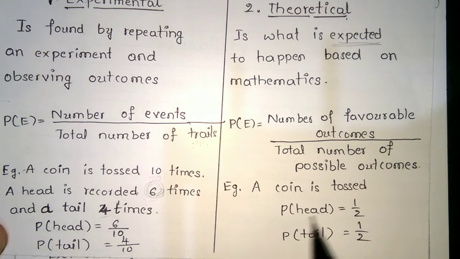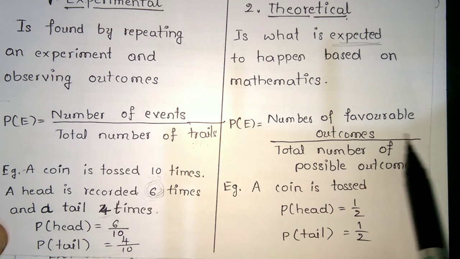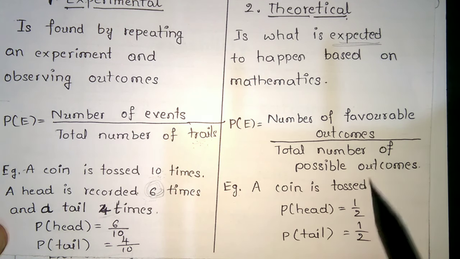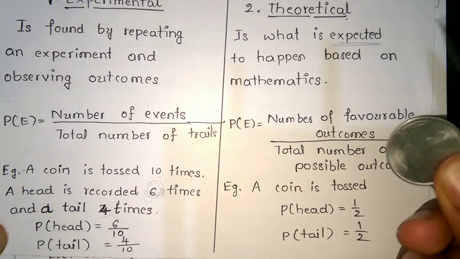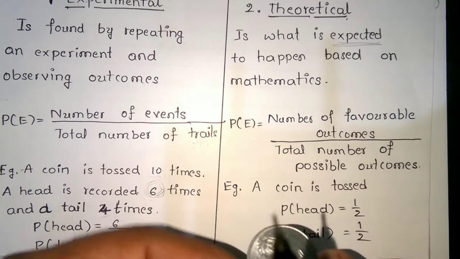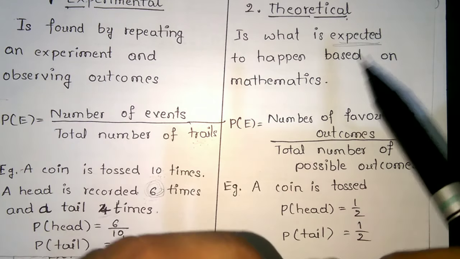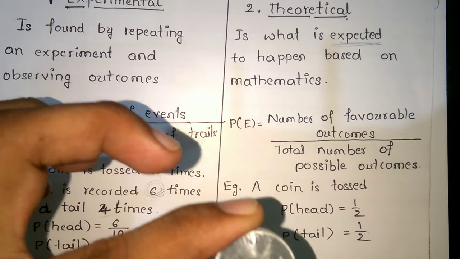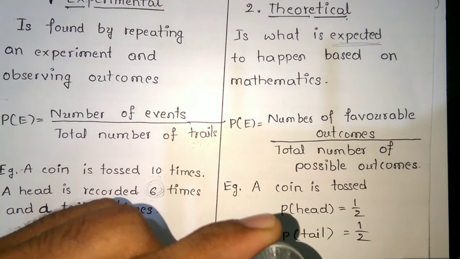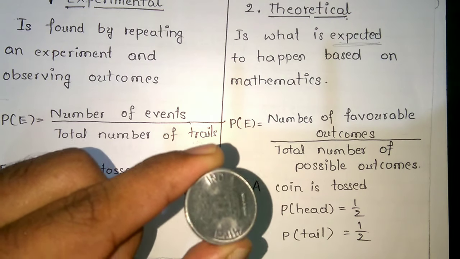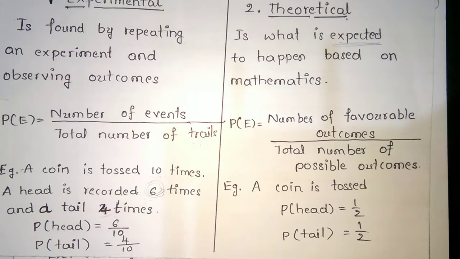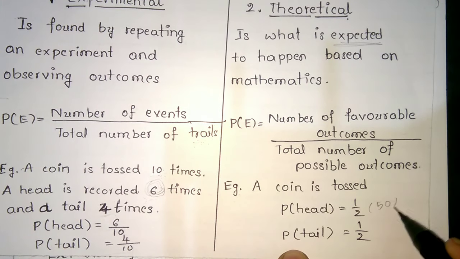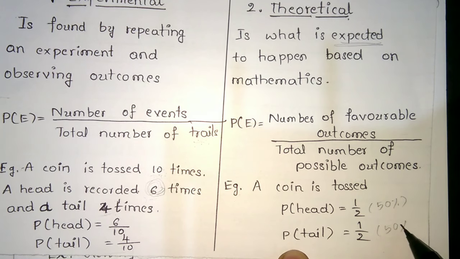Example: a coin is tossed, P of head is 1 by 2. Favorable means the event we want, here a head, and the total outcomes are one head and one tail. So total outcomes are 2 and favorable is 1, so 1 by 2. For tail, one tail, so 1 by 2, that is 50%. The chance of getting each is 50%.